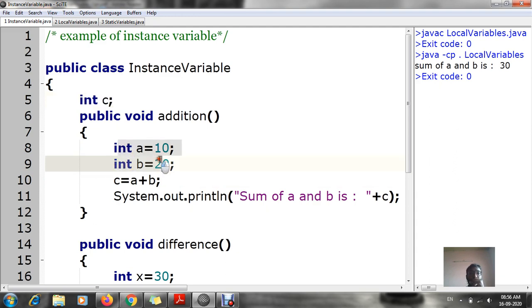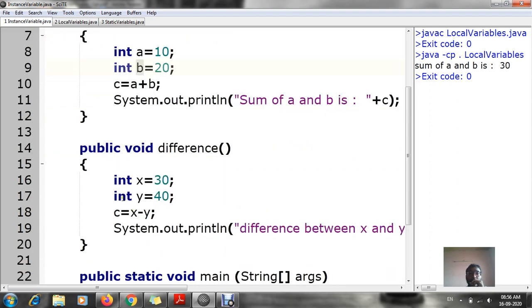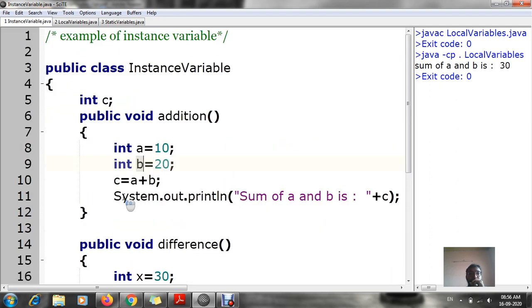Now this integer A and B will be inside this block only. That means this is your second block, from this curly bracket to this curly bracket. Between this block, I can use the variables integer A and integer B. But these values of A and B won't be used in another block. Understood? So again, I have to use A and B inside this particular block.